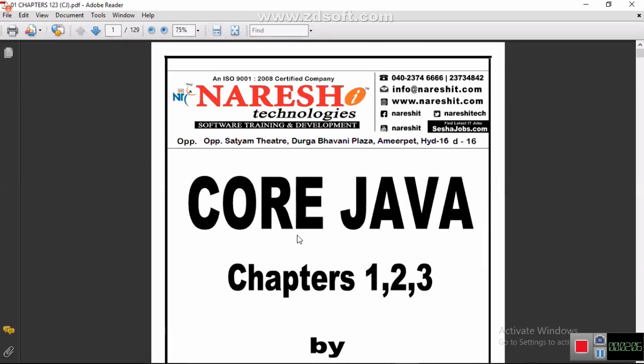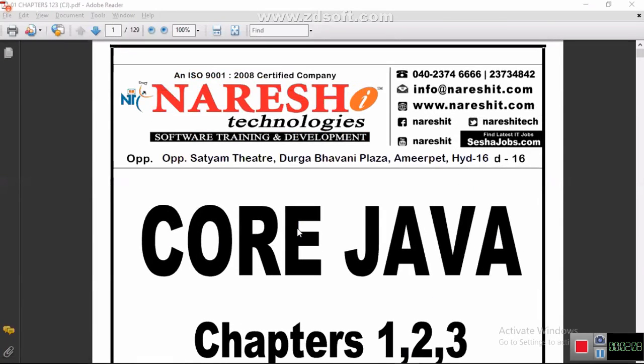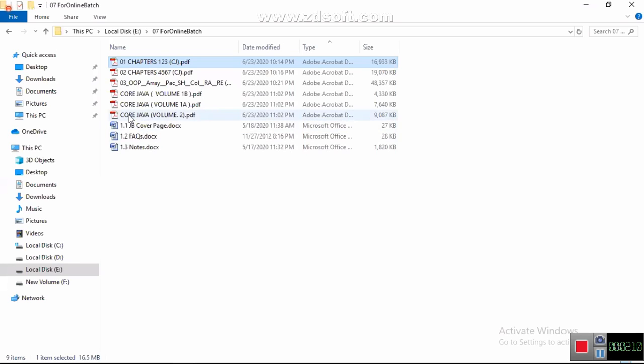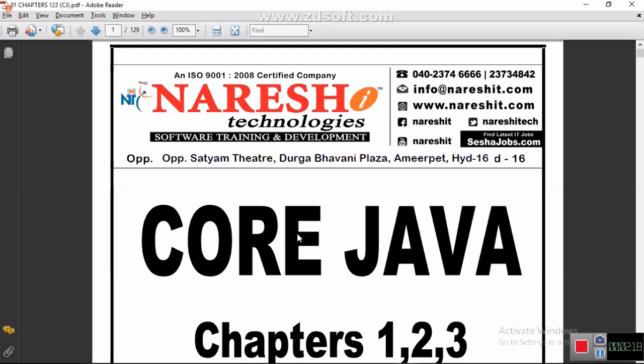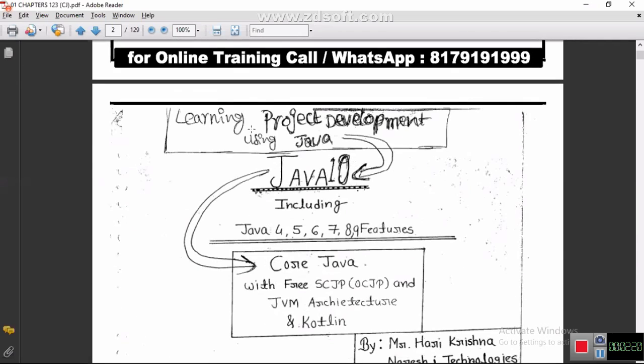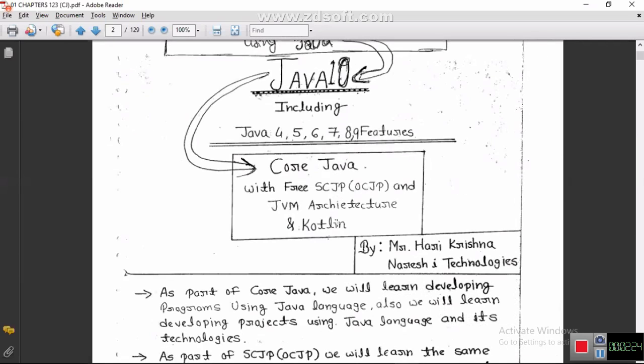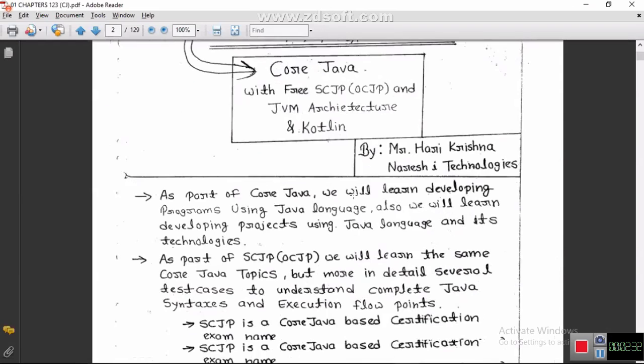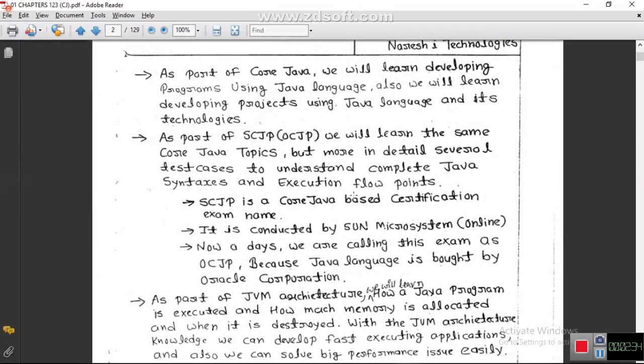People who collected the material, open this material. Chapters 1 to 3, open the material for chapters 1 to 3 and keep it here. Yesterday I explained this first page, right? Learning project development using Java. And our course is Core Java with SCJP and JVM architecture. I have explained what SCJP or OCJP means. This slide I completed yesterday.